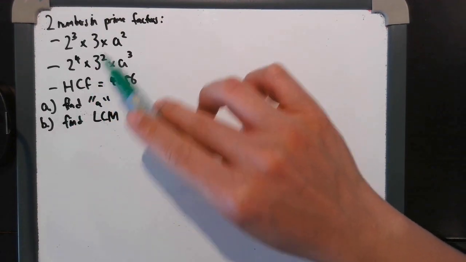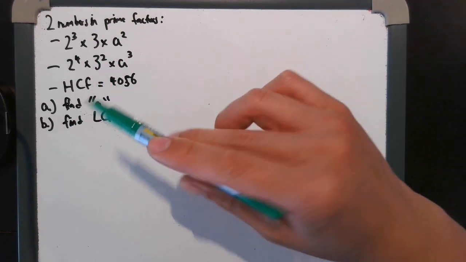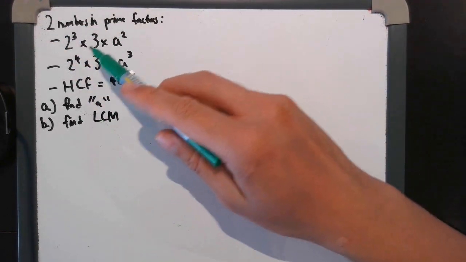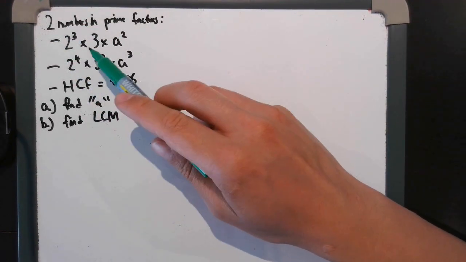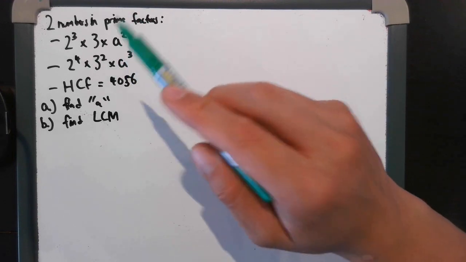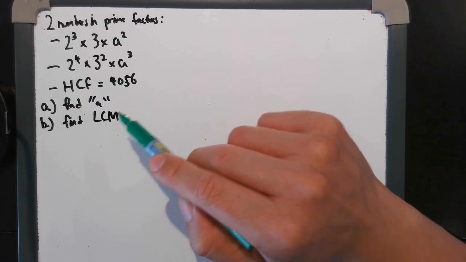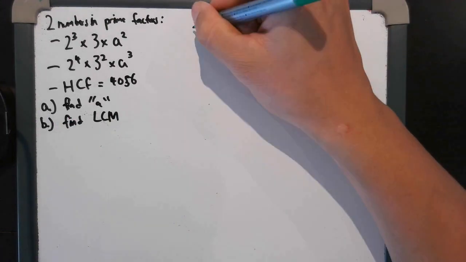They're actually called Q and R in the paper, but again, we won't show which one's Q and which one was R. They're broken down into prime factors already: 2, 3, and the third prime factor of A, all to different powers, and the highest common factor of 4056. So part A is to find A, so let's address that.